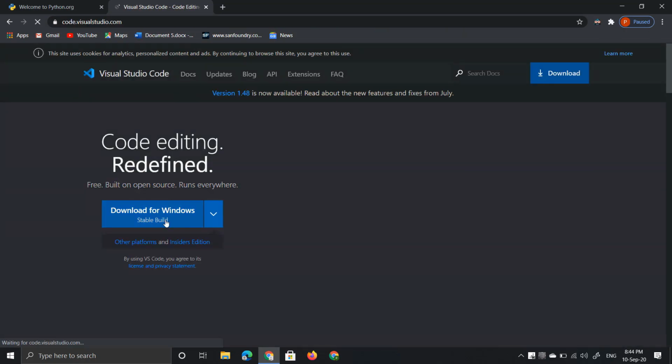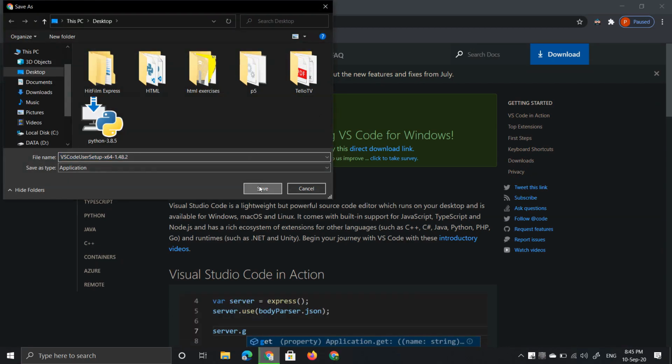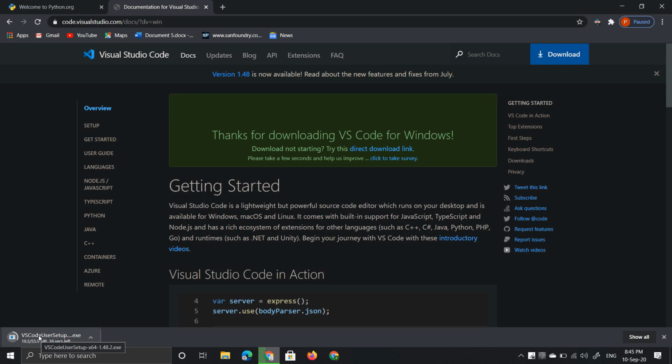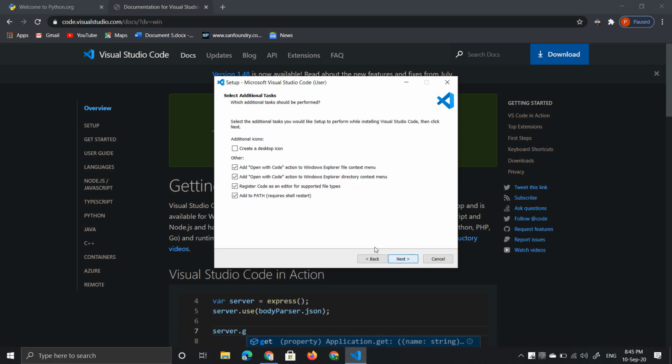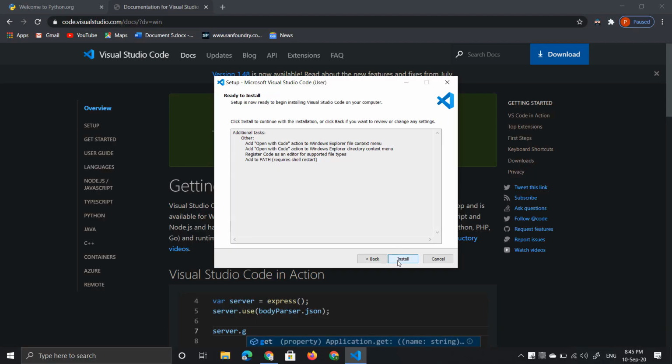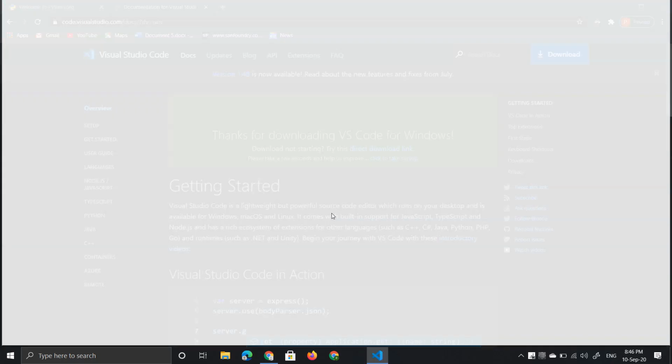Let's go to the VS Code website and download VS Code. The download will start soon. After it is downloaded, run it. If it asks any permissions, say yes again. Accept the agreement. You can read it if you have time. Make sure that these options are selected. Click Next and install. After installing, open it. Sometimes it will suggest some plugins to install. Install them.